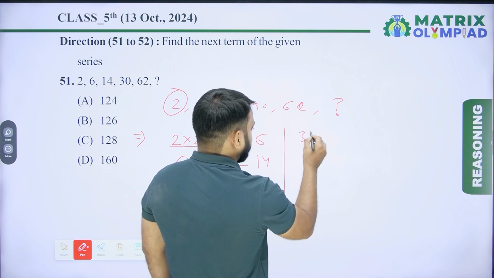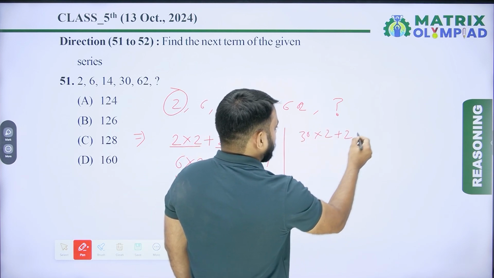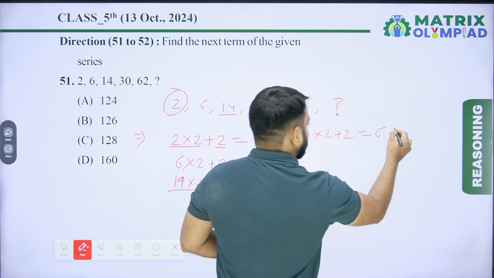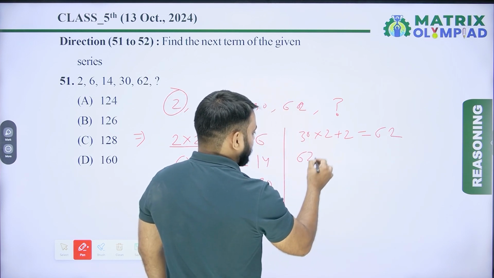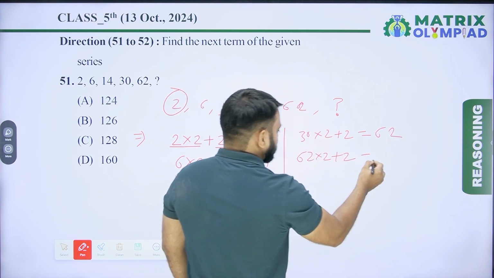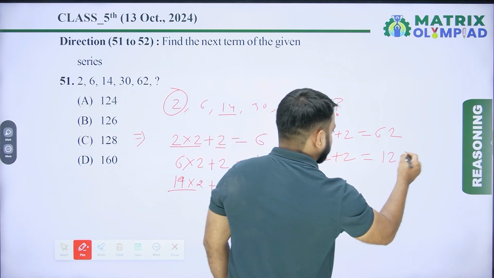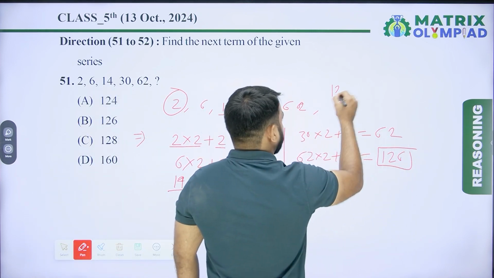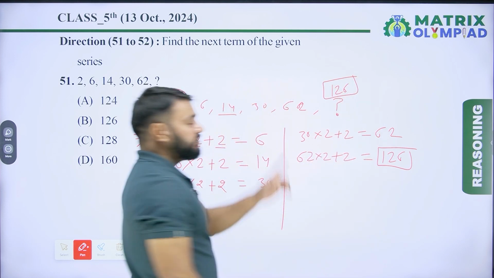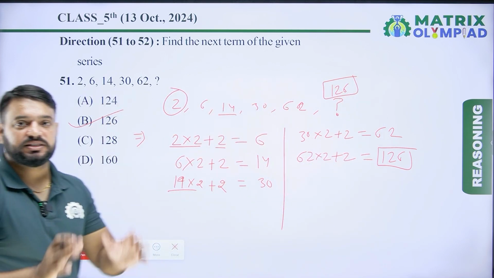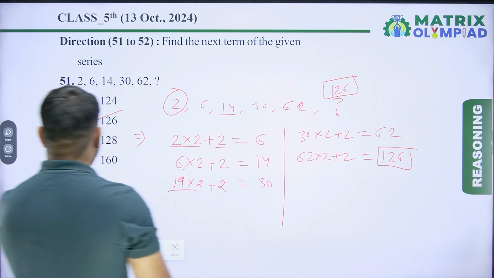Now 30 multiply by 2 plus 2. 30 multiply by 2, it means 60. 60 plus 2, it means 62. Similarly, now 62 multiply by 2 plus 2. 62 multiply by 2, it means 124 plus 2, it means 126. So here 126 is the next term of the given series. So here option B is the correct answer of this question. Let's move on to the next question.